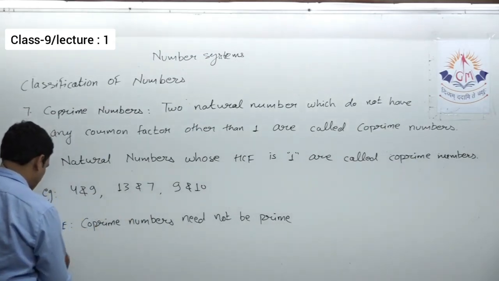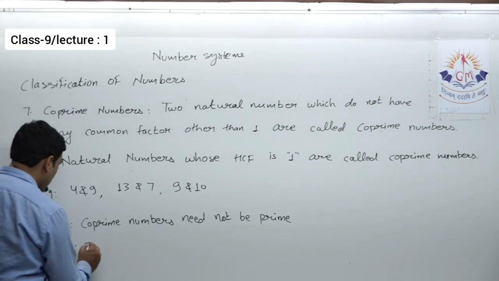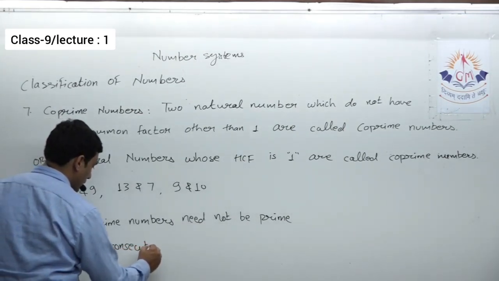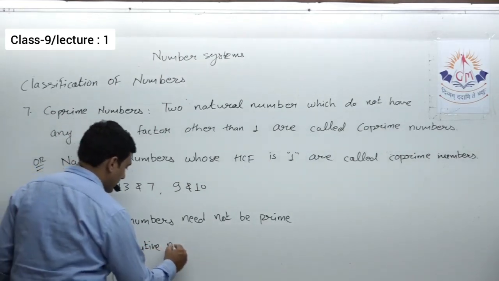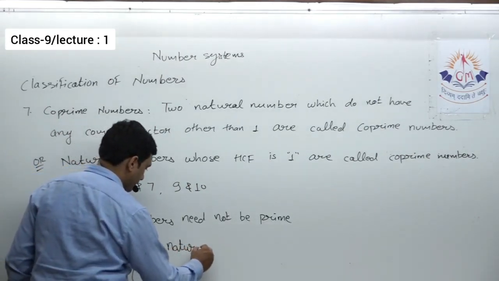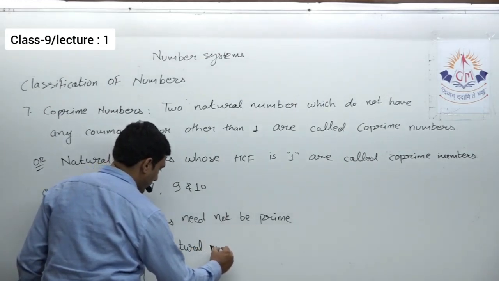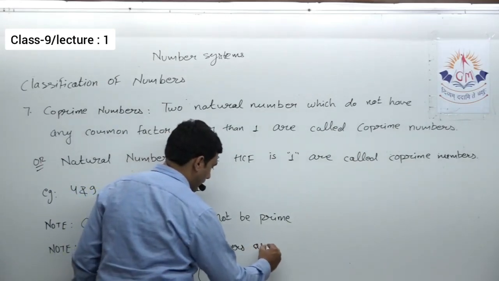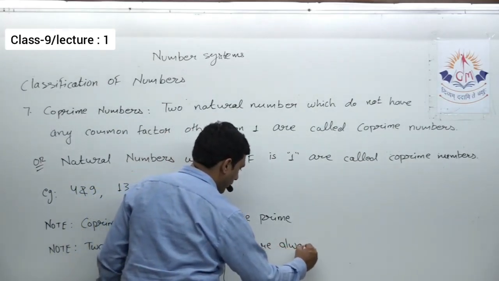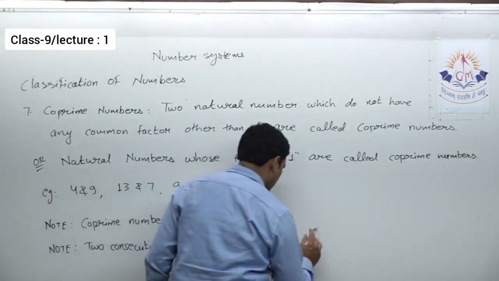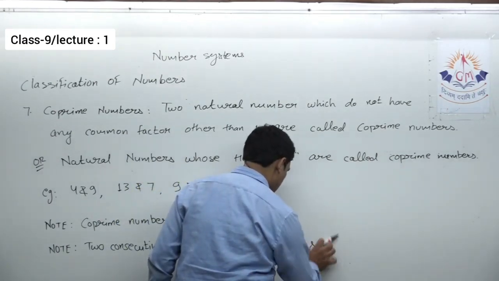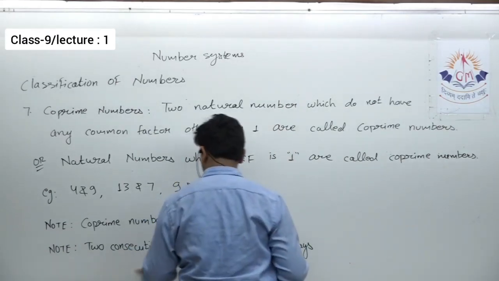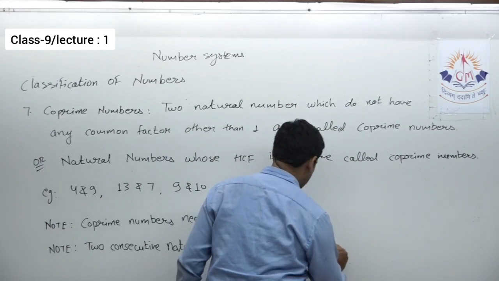Second note, I can say that two consecutive natural numbers are always co-prime.